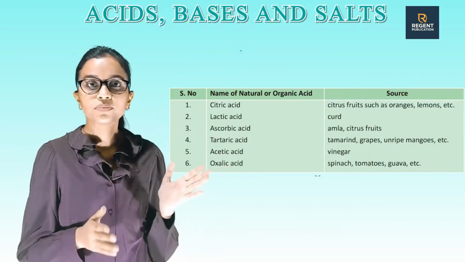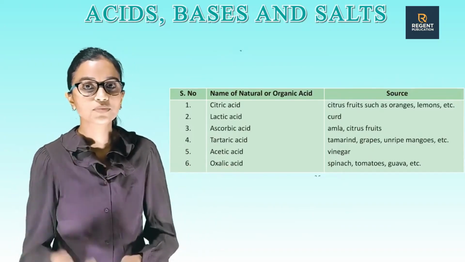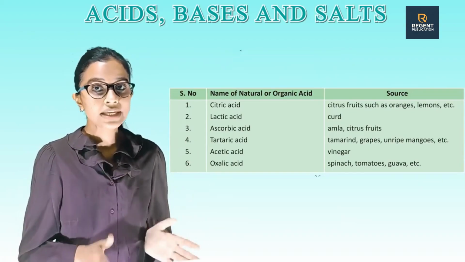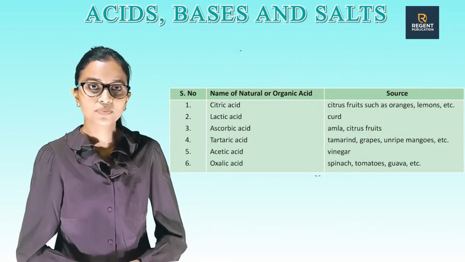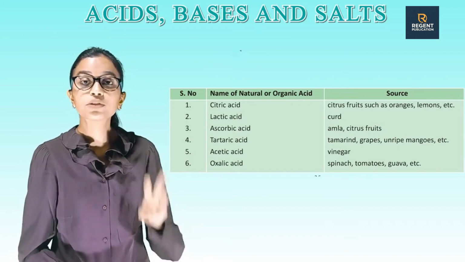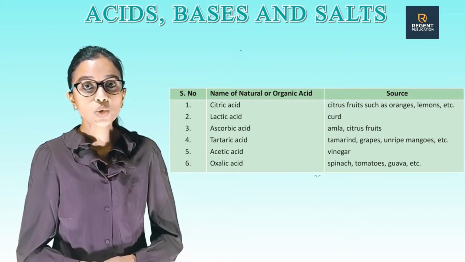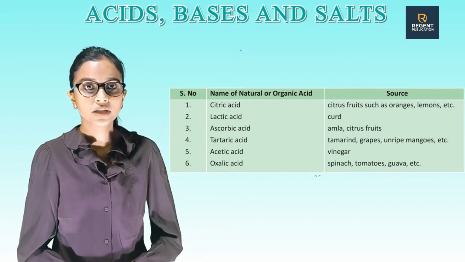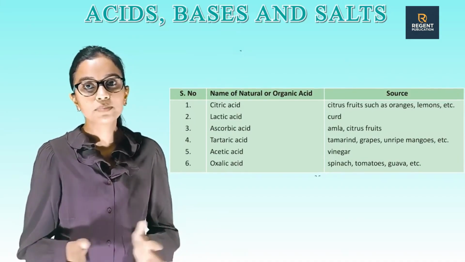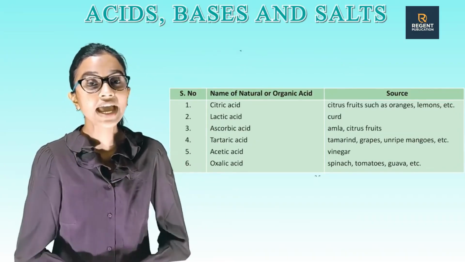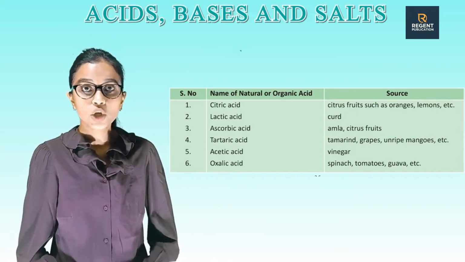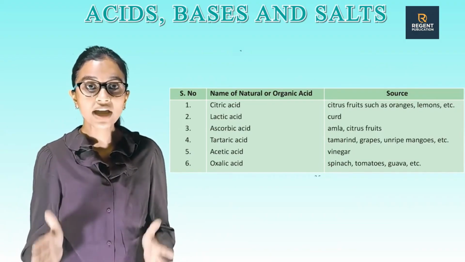Serial number, name of natural or organic acid, sources. Number 1, citric acid. Source: citrus fruits such as oranges, lemon, etc. Number 2, lactic acid. Source: curd. Number 3, ascorbic acid. Source: amla, citrus fruits. Number 4, tartaric acid. Sources: tamarind, grapes, unripe mangoes, etc. Number 5, acetic acid. Source: vinegar. Number 6, oxalic acid. Source: spinach, tomatoes, guava, etc.